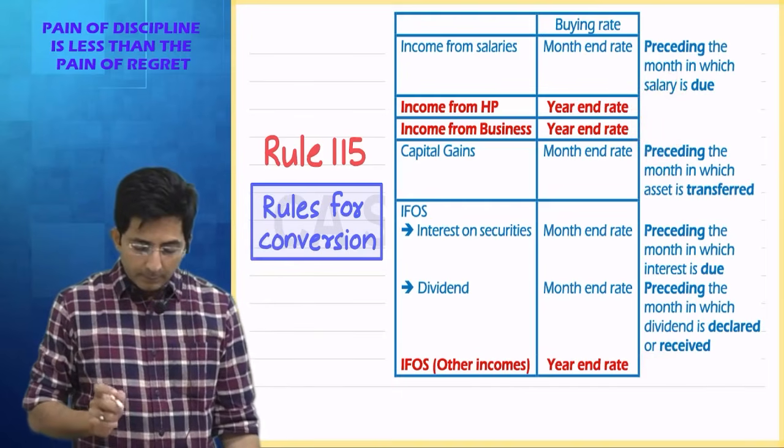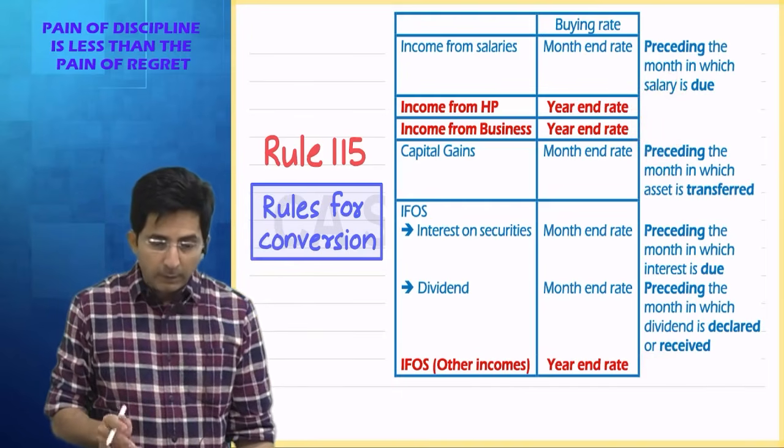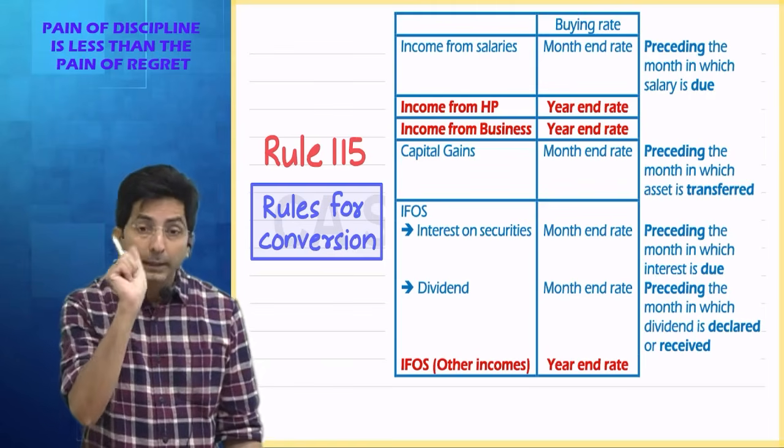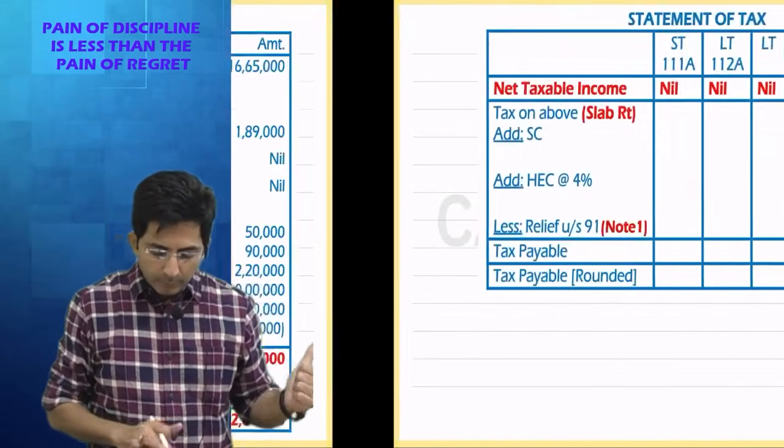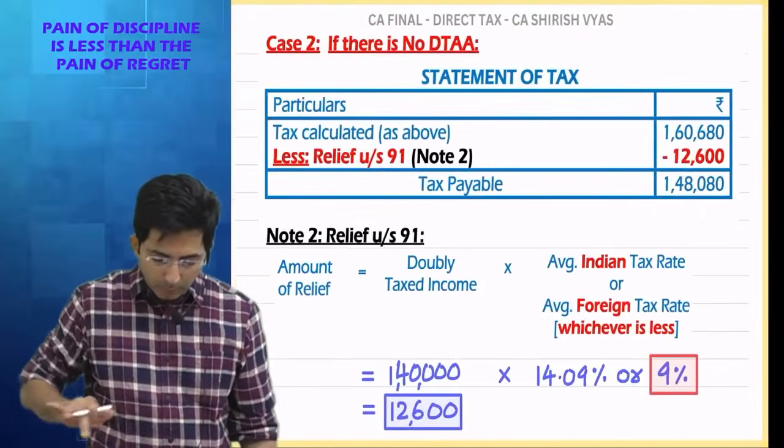Okay. Now tell me, this is for converting the income amount. Income amount. But in our solution, we also want this thing. Look, wait.